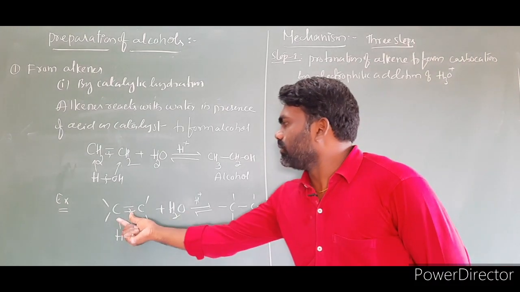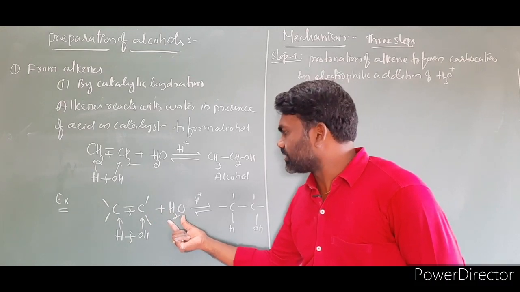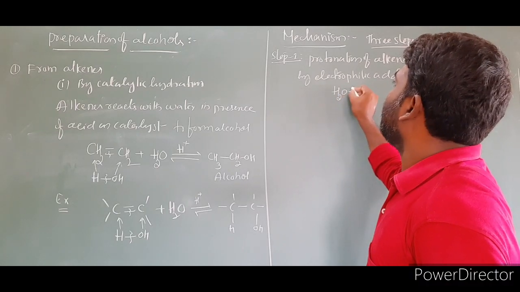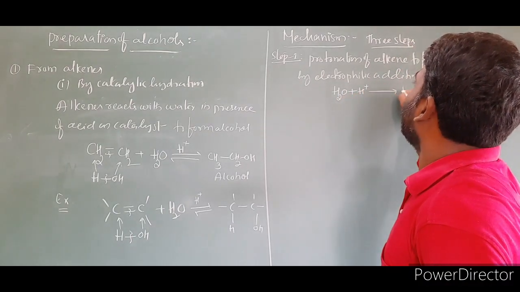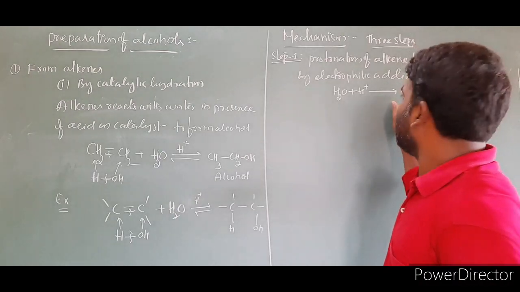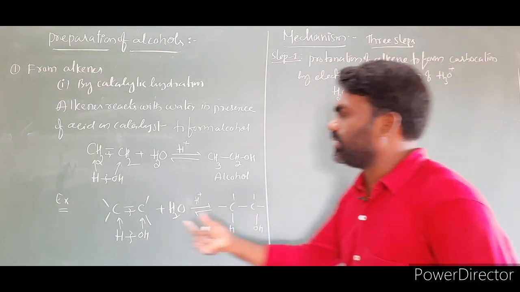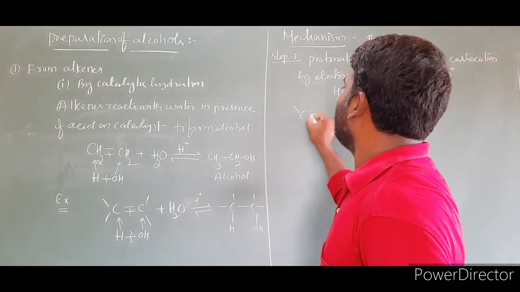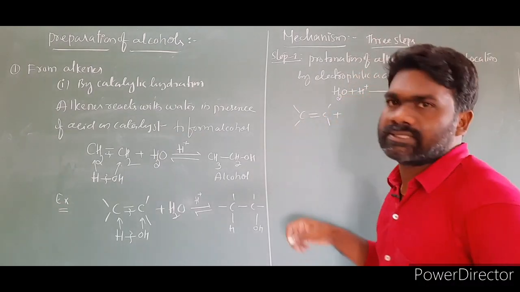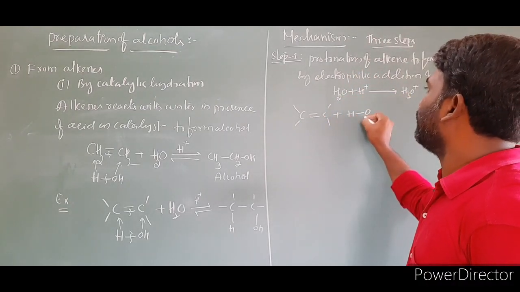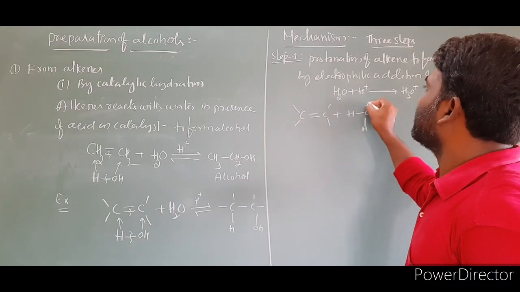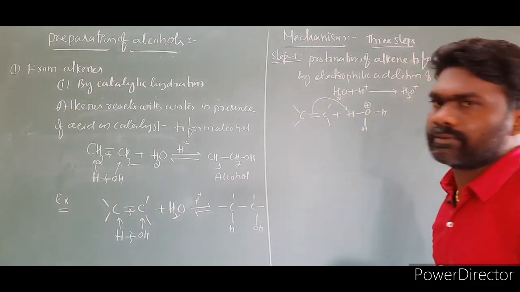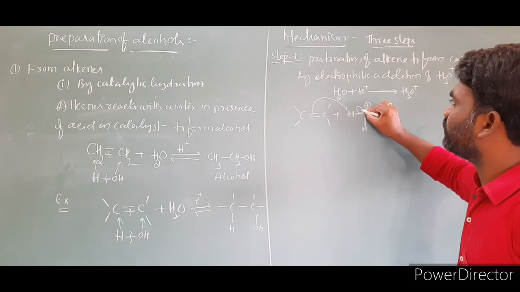Directly, alkene does not react with the water. This water first reacts with H+ from the acid. H2O plus H+ gives rise to H3O+. This hydronium ion is formed and will attack the alkene. So write the alkene general representation here, C=C, and the H3O+ ion structure with the positive charge. The double bond will attack this hydrogen and the bond will shift towards the oxygen.